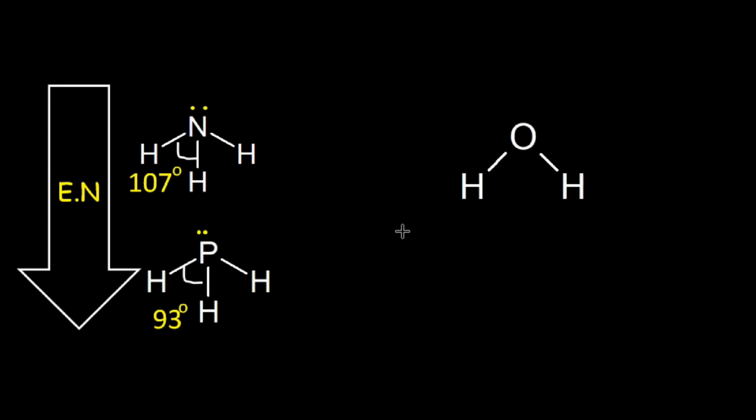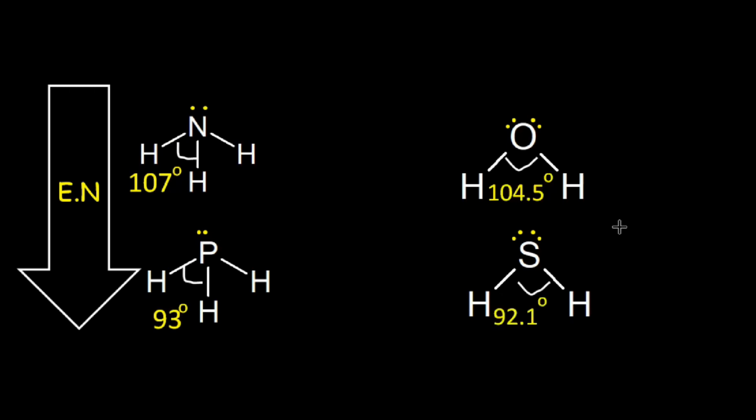Let's compare the bond angle of water and H2S. Both of these molecules are sp3 hybridized. Both have two hydrogen atoms attached to the central atom, and both have an equal number of lone pairs. But water has a bond angle of 104.5 degrees and H2S has a bond angle of 92.1 degrees. Why does H2S have a lower bond angle than water? The reason is the same as I mentioned earlier in the case of ammonia and phosphine.